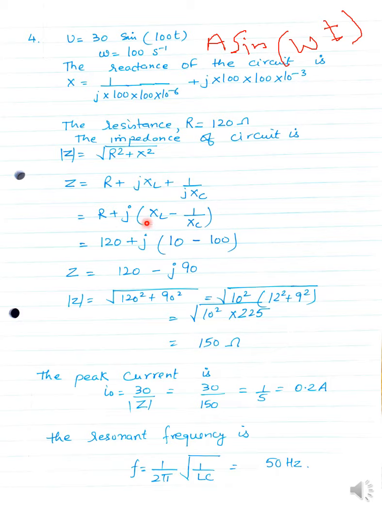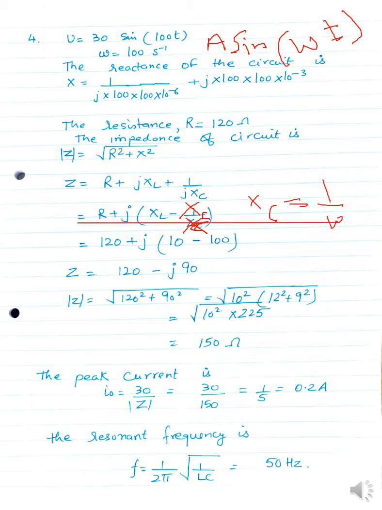Okay, let me bring the pointer again. So we have R plus J XL plus 1 upon J XC, or we can say R plus J common. I multiplied here with another J, and I have taken J common outside. So J square is minus 1. So we can say J outside, XL minus XC. It's better to write it a different way. I think there is an error in writing this.